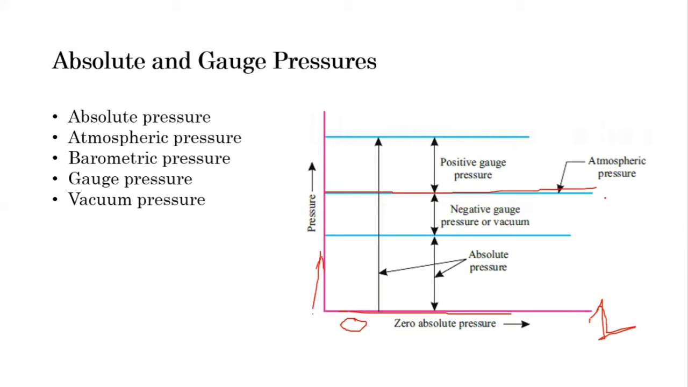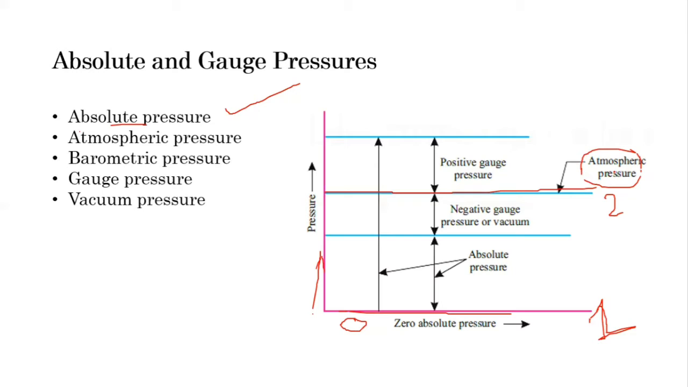So there are two references to measure pressure. One is the zero absolute pressure line, and the other is the atmospheric pressure line. When you measure any pressure with reference to the zero absolute pressure line, it is called absolute pressure. So absolute pressure is nothing but the pressure measured with reference to the absolute zero pressure line. Atmospheric pressure is also an absolute pressure, and the absolute pressure of the atmospheric pressure line is 101.325 kilopascal.